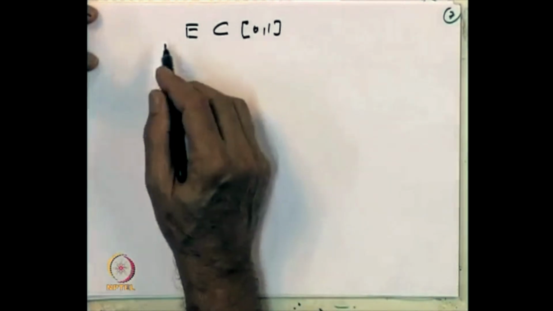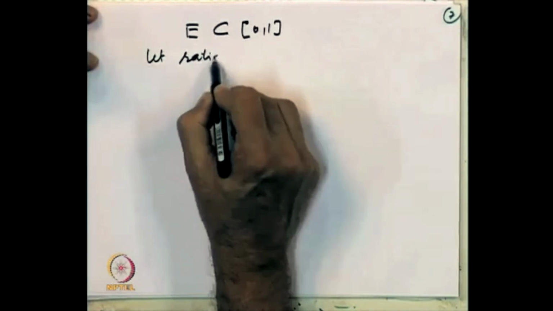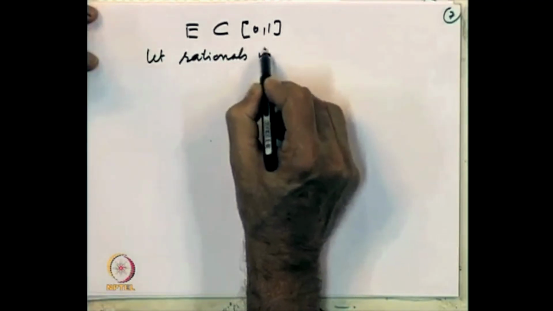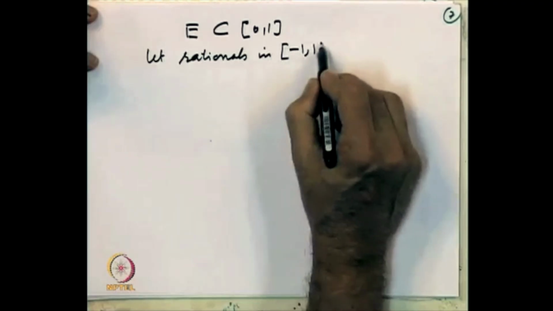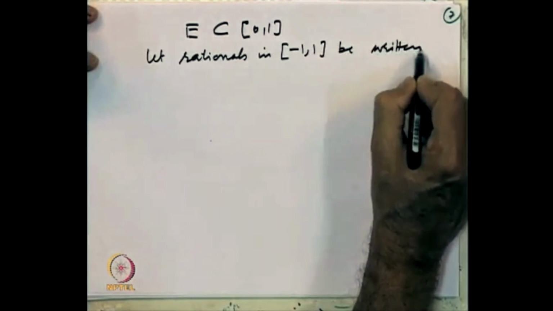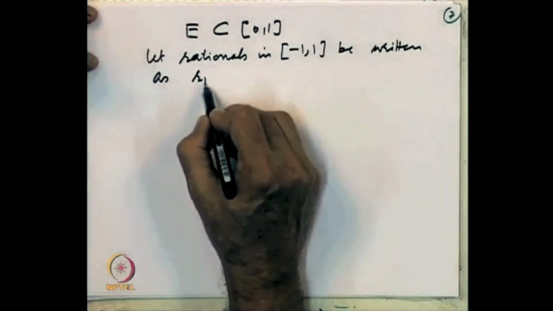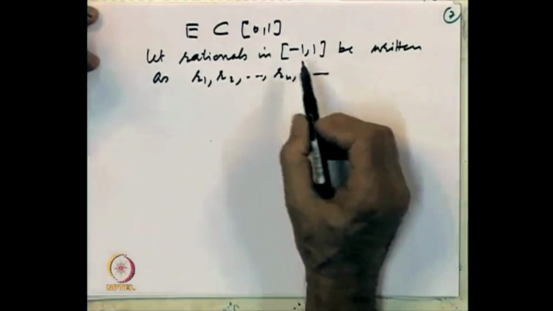Okay, let us write. So let the rationals in [-1,1] be written as r1, r2, rn, and so on.